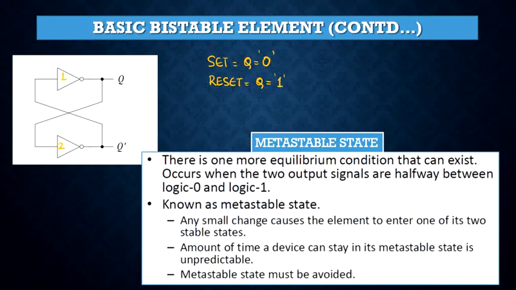So it should be noted that the two outputs are complementary. The Q output terminal is called the normal output, while the Q bar output is referred to as the complementary output.